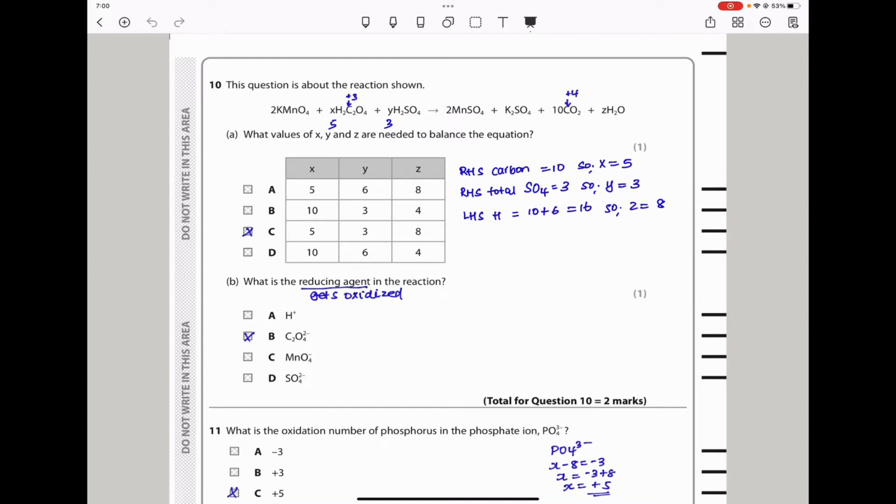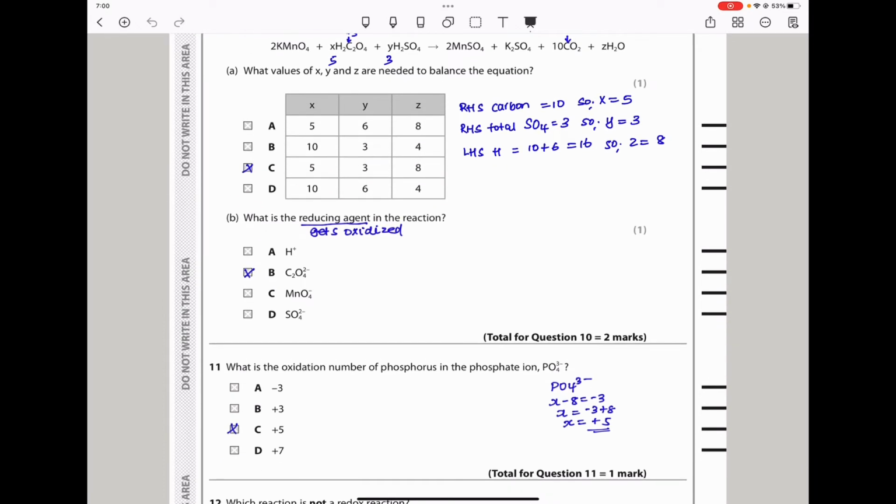And finally, I went for the hydrogen. To find the value of Z, I know that here we have 5, so we have 10 hydrogens here, and we have 3 times 2, so 6 hydrogens, a total of 16 hydrogens on this side. I have to create 16 hydrogens on that side as well. To do so, I have to make Z equal to 8. So X is 5, Y is 3, and Z is 8, and the answer is going to be C here.